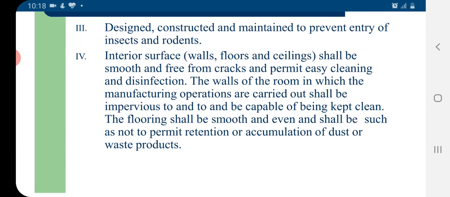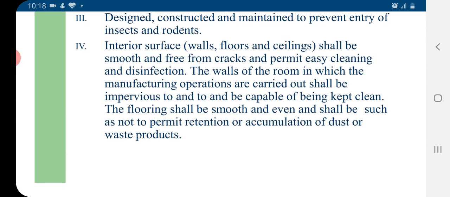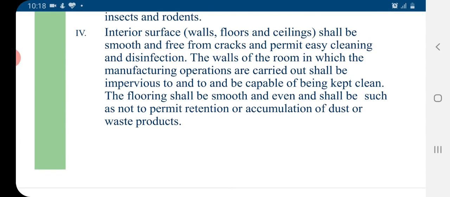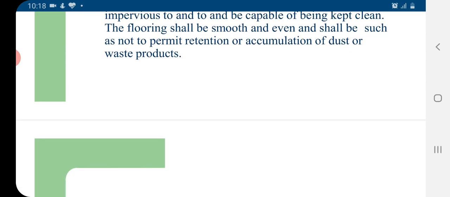The walls of the room in which the manufacturing processes are carried out shall be impervious and capable of being kept clean. The flooring shall be smooth and even and shall be such as not to permit retention or accumulation of dust or any other waste product.